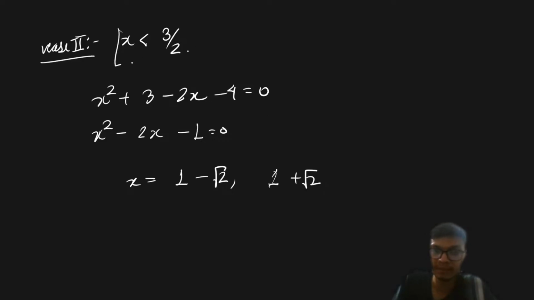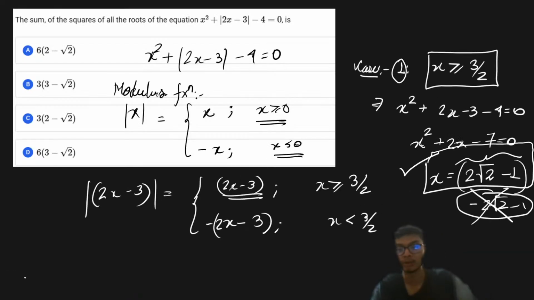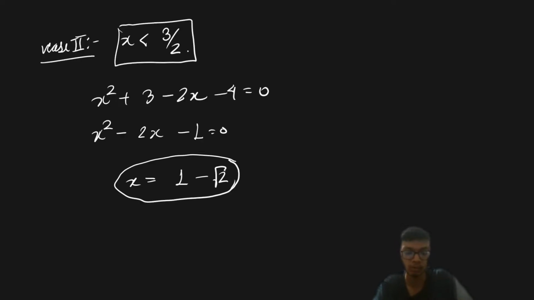But since x should be less than root 3 by 2, the only solution should be x equals 1 minus square root 2. The other should not be the solution. So we have one more solution from here as x equals 1 minus square root 2. So we have two solutions: one is x equals 2 root 2 minus 1, and another solution is 1 minus square root of 2.